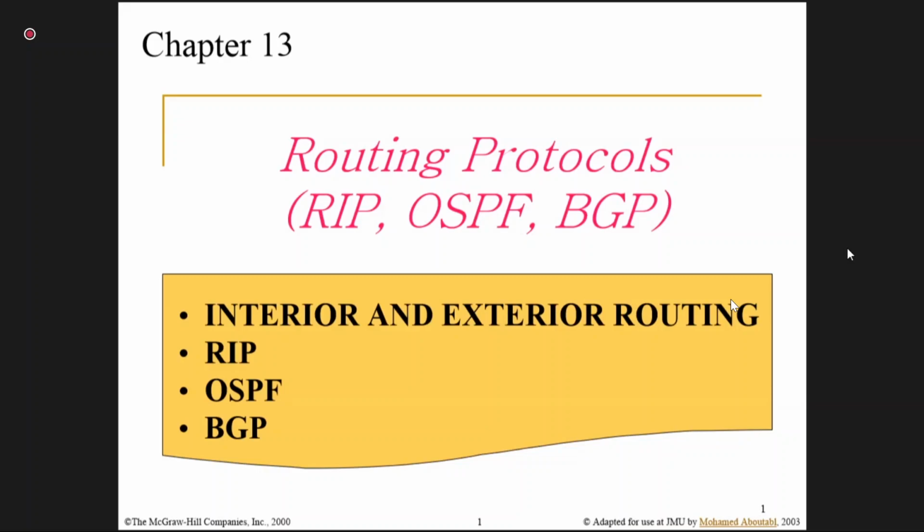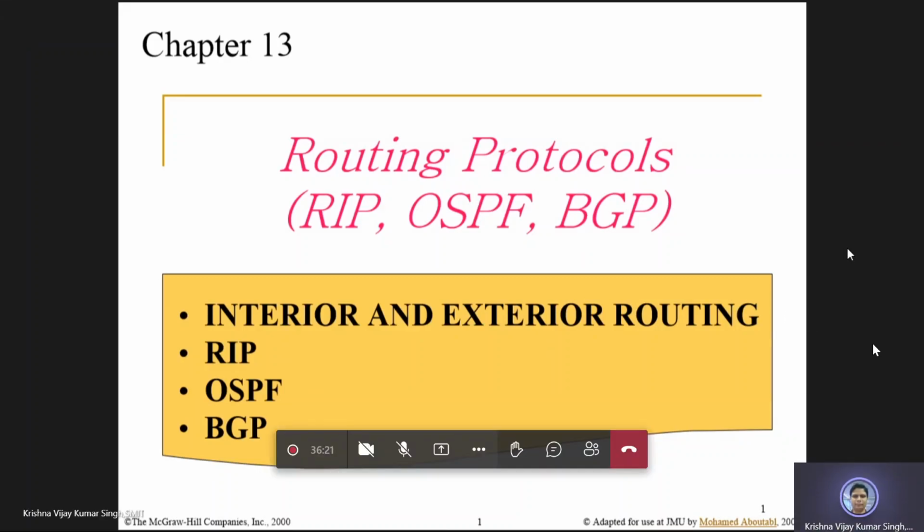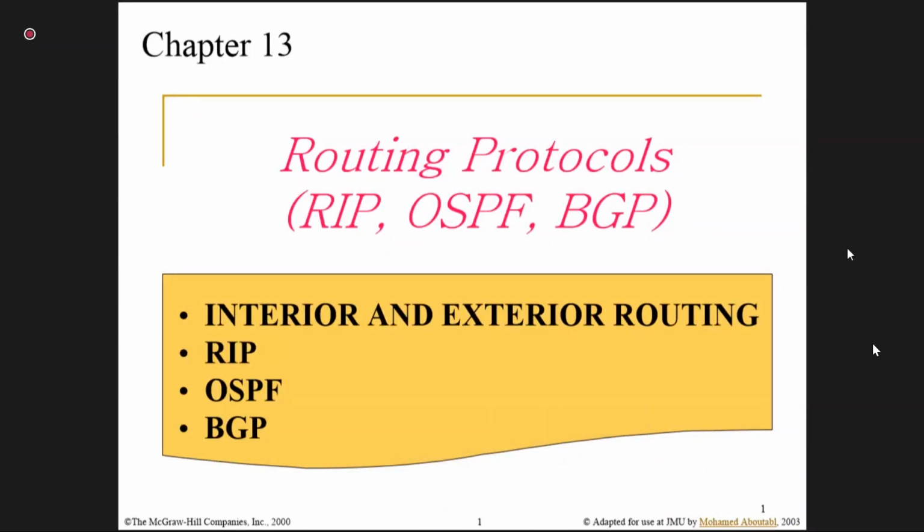Now, just look into that. These are the examples of dynamic routing protocols. The first is RIP, the second one is OSPF, and the third one is BGP. It is not only these three, but yes, these three are the most important and most prominent, or you can say widely used, routing protocols.